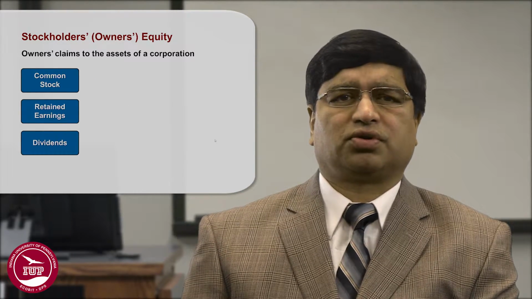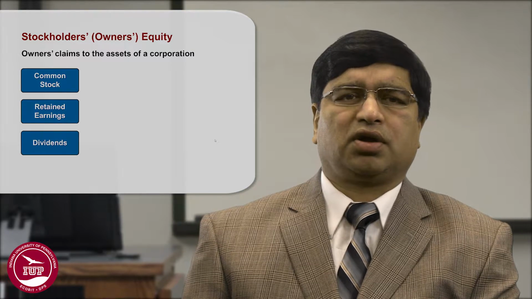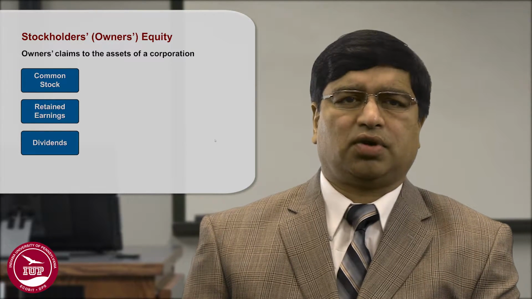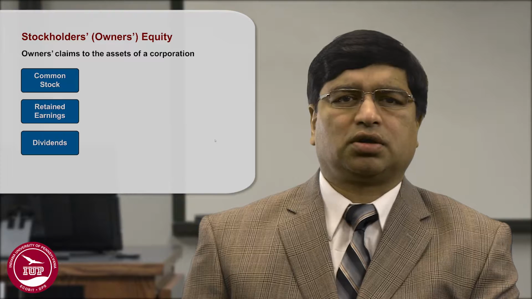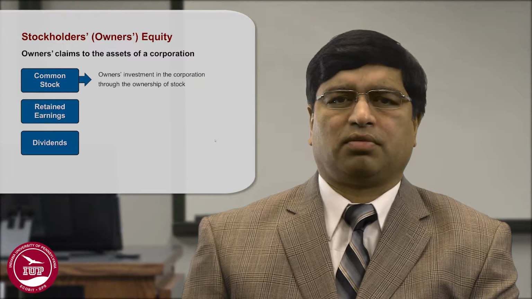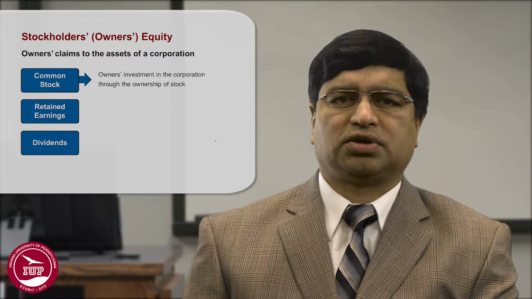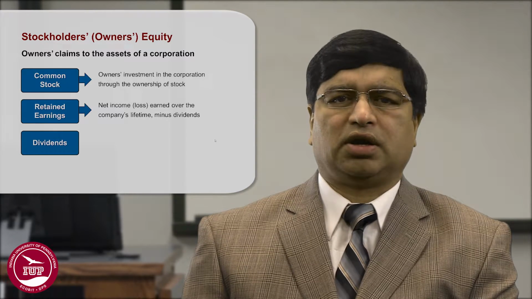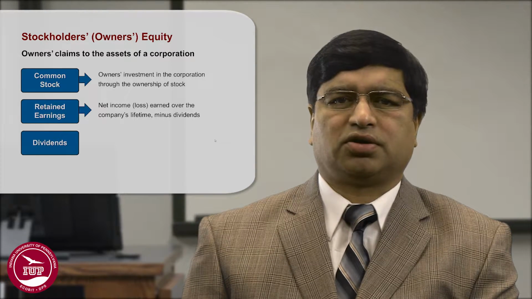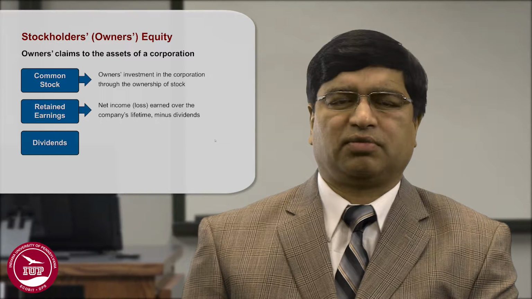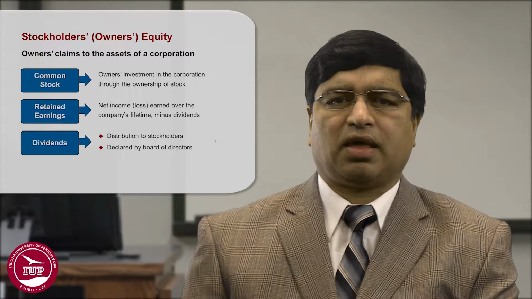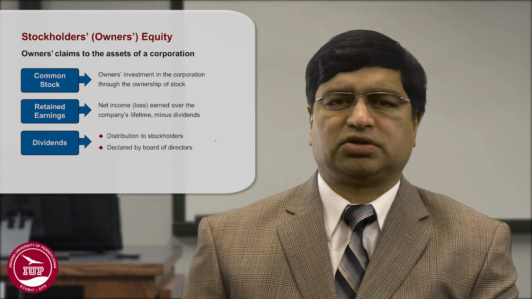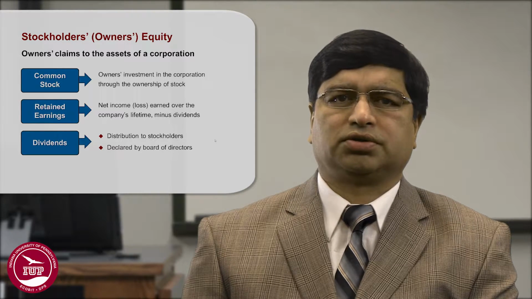The third portion of the accounting equation is the stockholders' equity. The common stock is the money that is invested by the owners in the corporation by buying the stock. Retained earnings is net income and losses over the company's lifetime less any dividends. And dividends are considered as distributions to the stockholders.